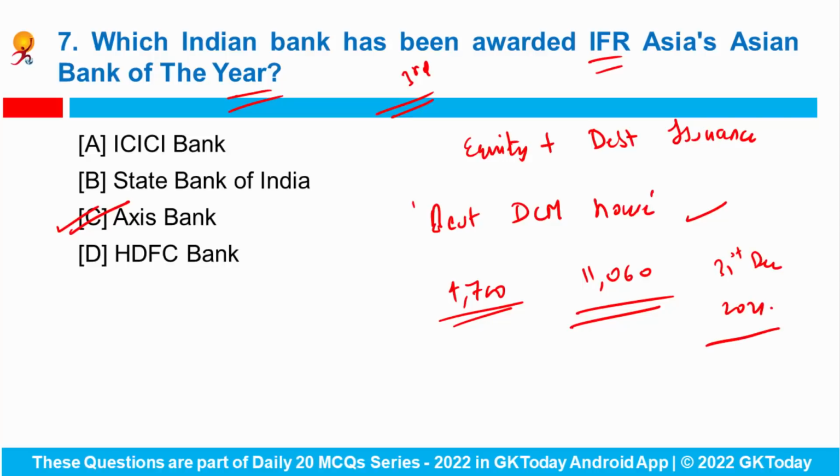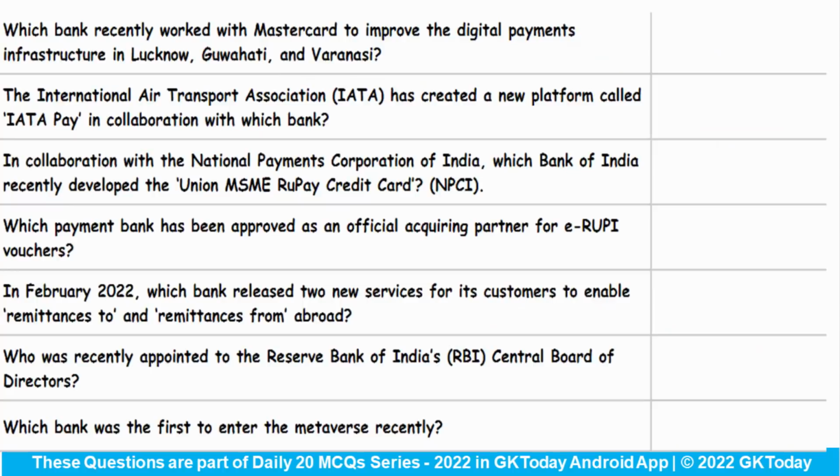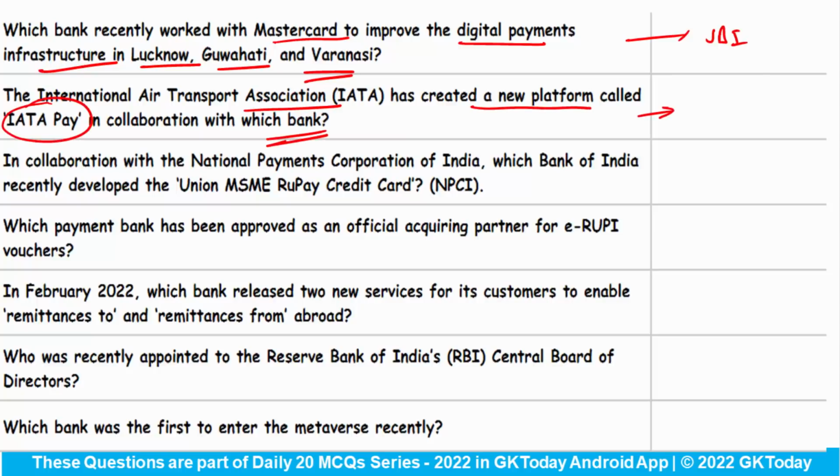Now let's see some of the important banking related current affairs. First question says, which bank recently worked with MasterCard to improve the digital payments infrastructure in Lucknow, Guwahati and Varanasi? So this bank is State Bank of India. Next question says, the International Air Transport Association has created a new platform called IATA Pay in collaboration with which bank? So IATA has done this with Standard Chartered Bank.